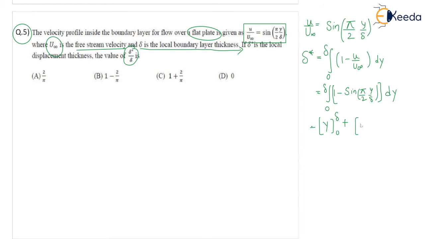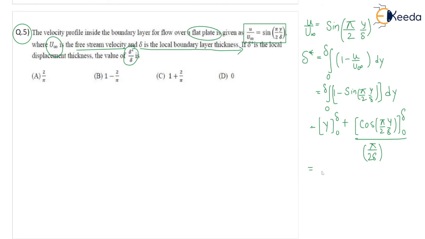So minus plus cos pi by 2 y by del, with limits 0 to del, divided by pi by 2 del, that is the coefficient. Sine theta integration is minus cos theta, so minus plus, as I have already mentioned, 0 to del.